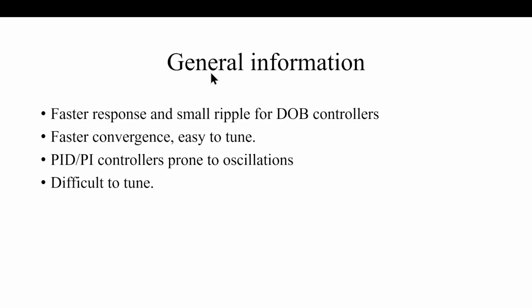The general information, what we have discovered in the given paper, is that disturbance observer controllers outperform PID controllers because they have fast response and minor ripple. The good thing about disturbance observers is that when you design them in a proper manner, it's not too difficult, because you can do it with first or second order filters. And they are very easy to tune, which implies that you don't have many gains to play around with.